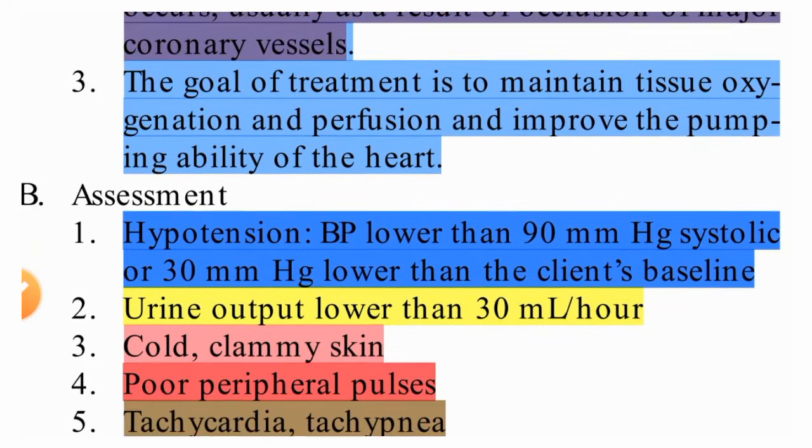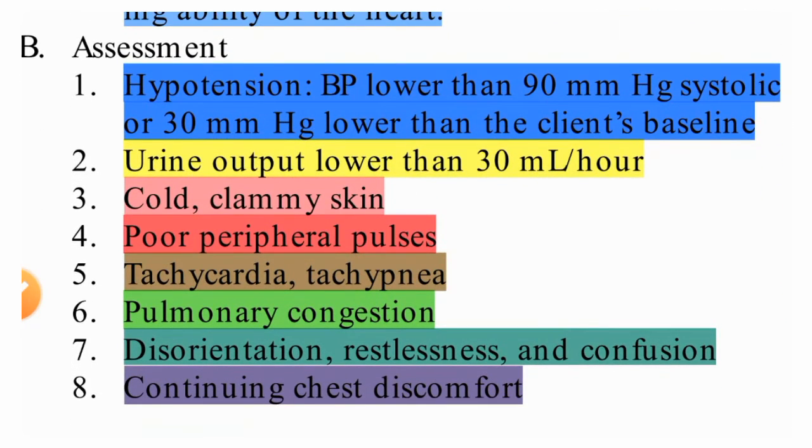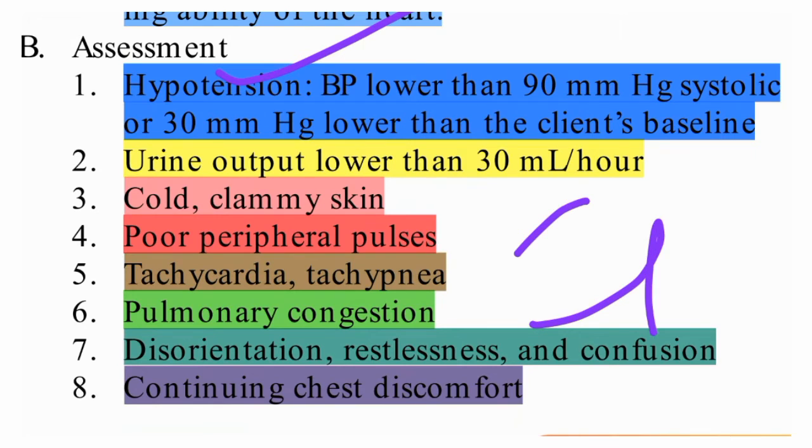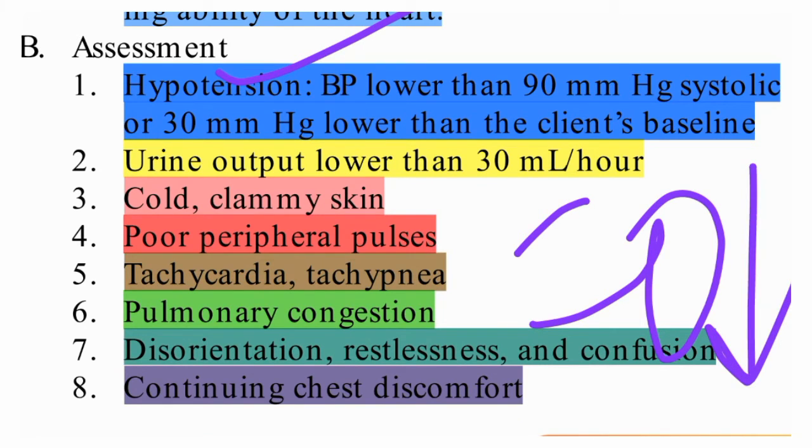So in cardiogenic shock, what are the assessments we need to do? Hypotension can be there in this. Why? Because cardiac output has decreased. When cardiac output is decreased, blood volume will be decreased. If blood volume is decreased, it will lead to hypotension.